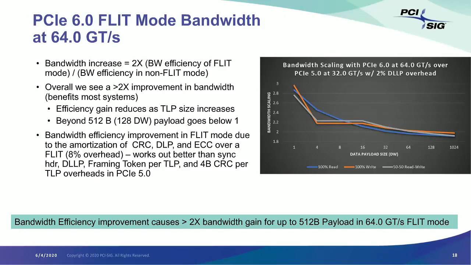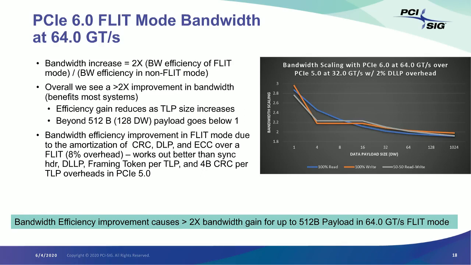Now let's look into how well we are doing in terms of the bandwidth loss or the bandwidth efficiency. This is the first aspect of performance. One of them is bandwidth. The other one is latency. With the bandwidth increase, I'm expecting to get 2x because 32 to 64 is double the data rate. So we have to multiply by the bandwidth efficiency of the flit mode and then divide that by the bandwidth efficiency of the non-flit mode. If the flit mode bandwidth efficiency is better than the non-flit mode, then I'm going to get more than 2x improvement. If it is less, I'm going to get less than 2x.